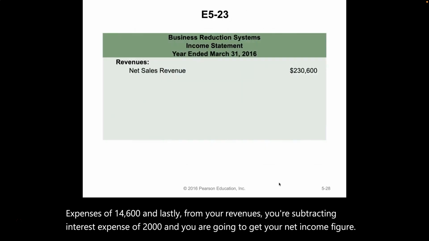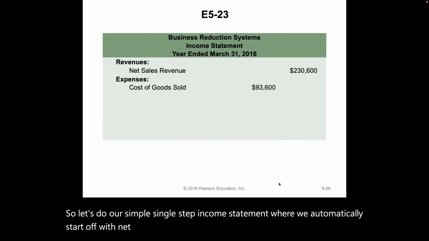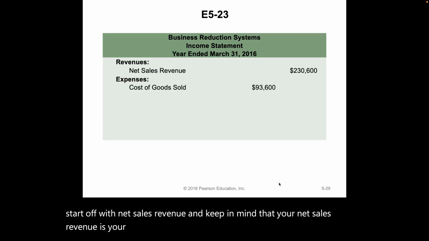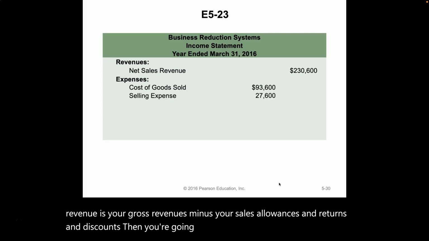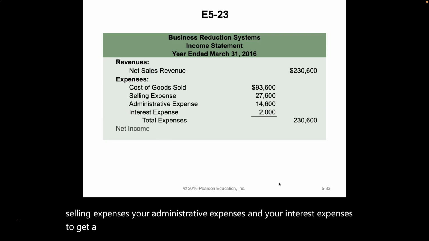So now let's do our simple single step income statement where we automatically start off with net sales revenue, and keep in mind that your net sales revenue is your gross revenues minus your sales allowances and returns and discounts. Then you're going to subtract your cost of goods sold, your selling expenses, your administrative expenses, and your interest expenses to get a total for your expenses, and then you have your net income.